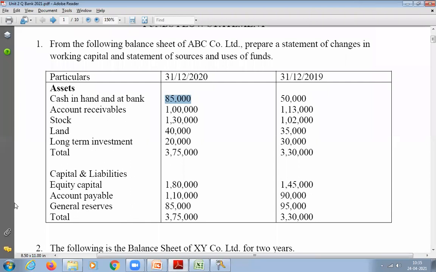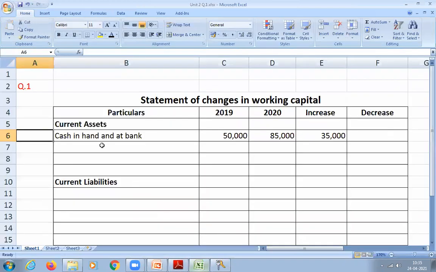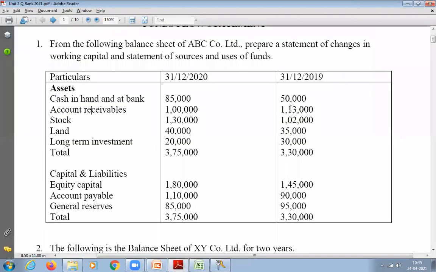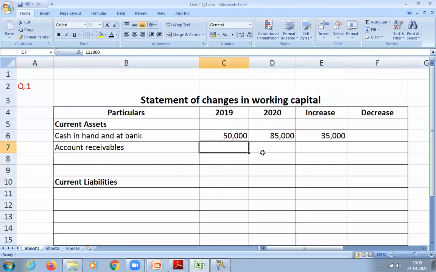So accounts receivable. Write down accounts receivable. What is the amount for 2019? 1,13,000 and 1 lakh. So write down 1,13,000 and 1 lakh. Hope you are doing along with me. Please do it. So tell me now whether it is increase or decrease.